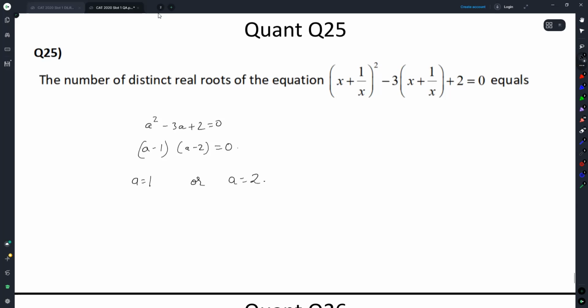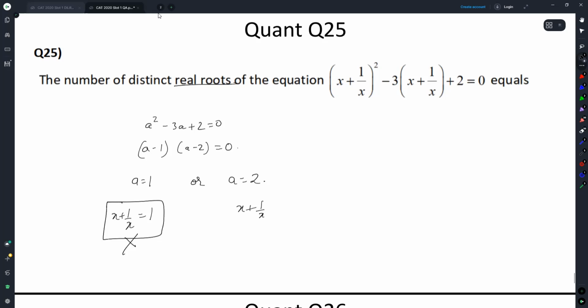Now a was x plus 1 by x. Can this be equal to 1, people? Not for real values of x. And the question is asking me real root. So this doesn't have.